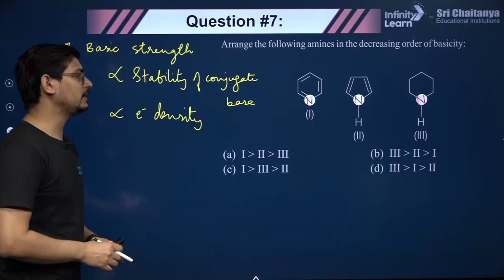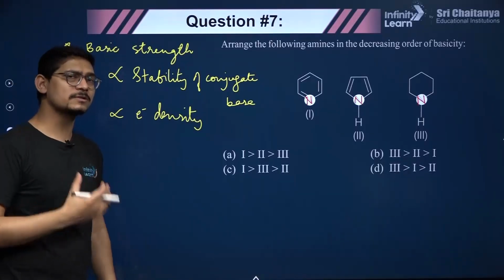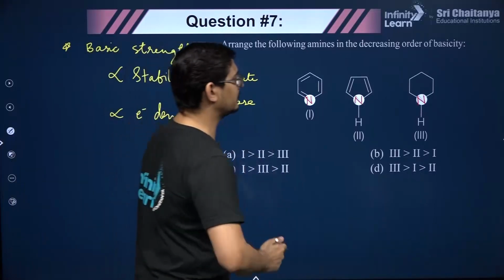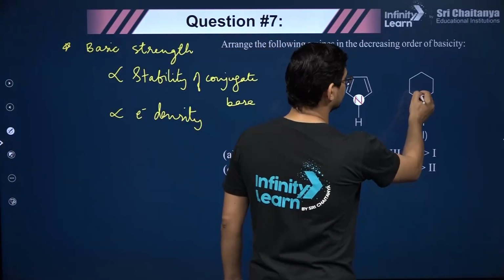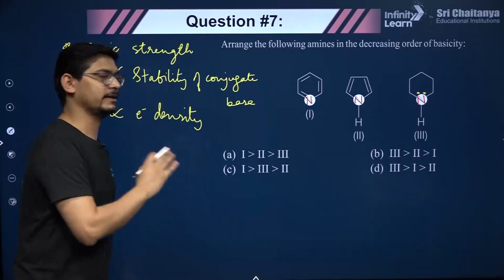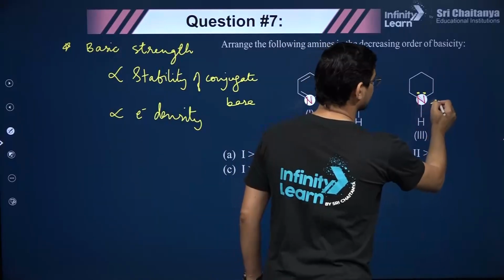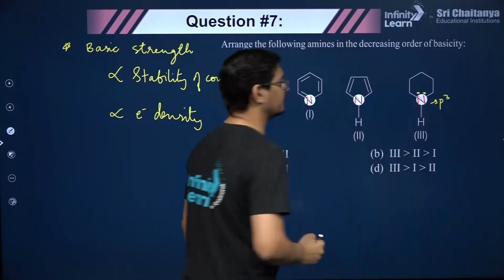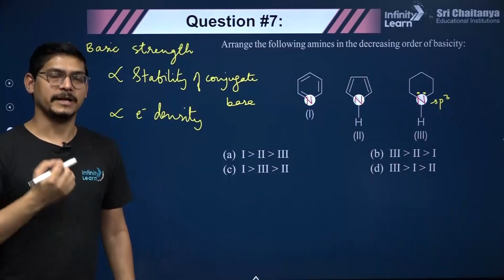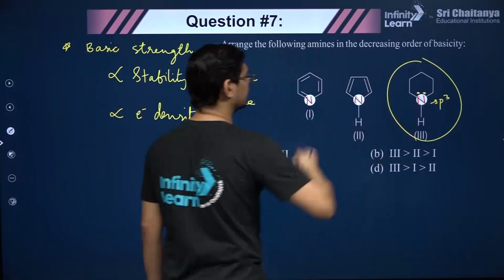So now tell me in which case the electron pair is most available, can be most readily donated. You will see that here it's an aliphatic amine, right? The lone pair of nitrogen is there and is not involved in any kind of delocalization. The hybridization of nitrogen is sp3 also, which means least electronegative, with 25% s character only. So the third has to be the most basic.